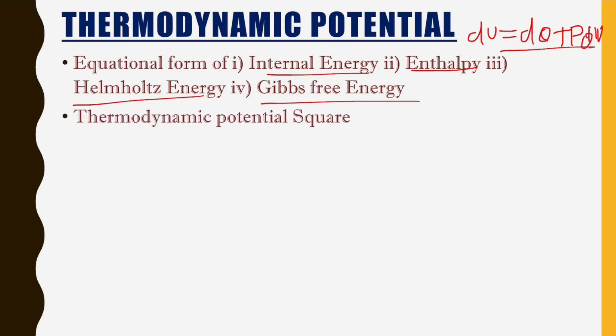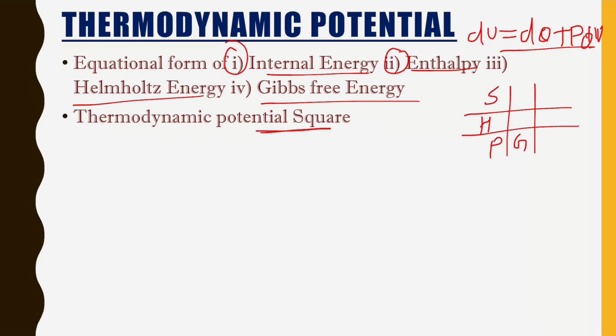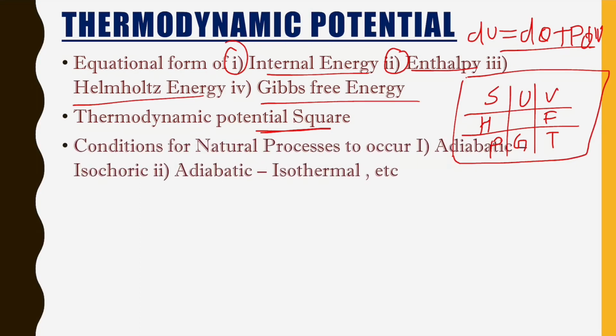And the most important thing is the thermodynamic potential square. This is a very important topic where we get a very simple way to remember the equational forms of all these four potentials. It is shown like this, and we can remember it as: good physicists have studied under very fine teachers. This is what we call the thermodynamic potential square, and using it we can write the equational form of all of these.